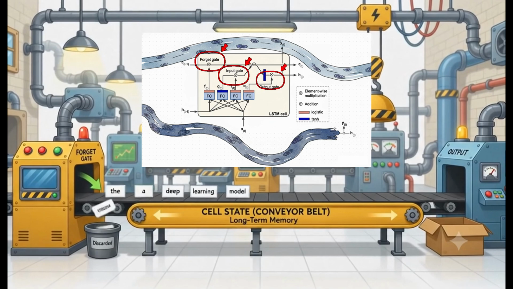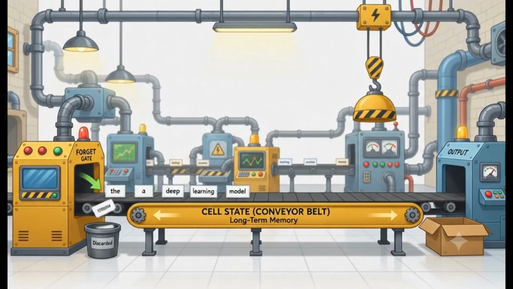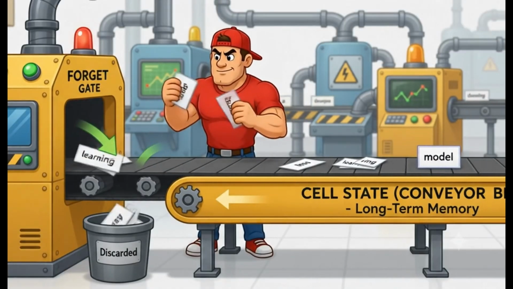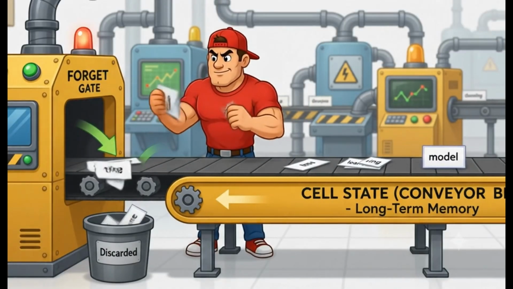A gate is basically a mechanism that outputs values between 0 and 1. A value close to 0 means, block this information. A value close to 1 means, let this information pass. The first gate is the forget gate. It decides how much of the previous memory should be kept. If some old information is no longer useful, the forget gate can reduce its effect.